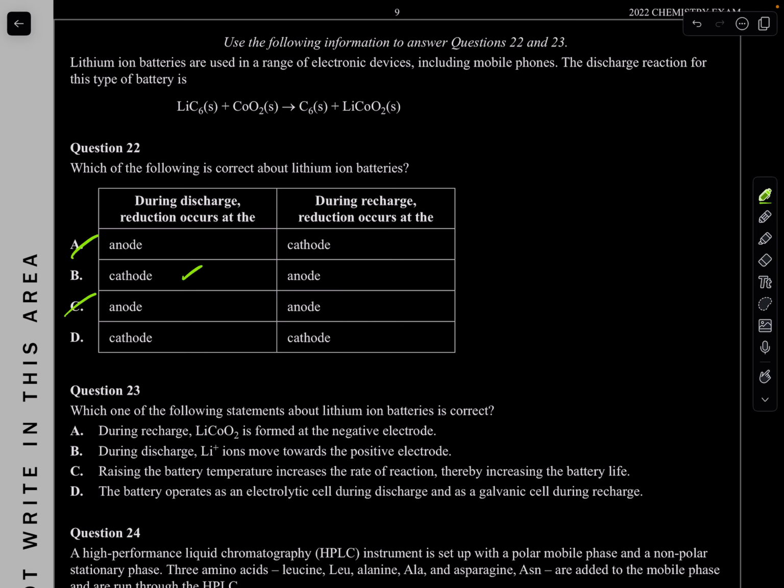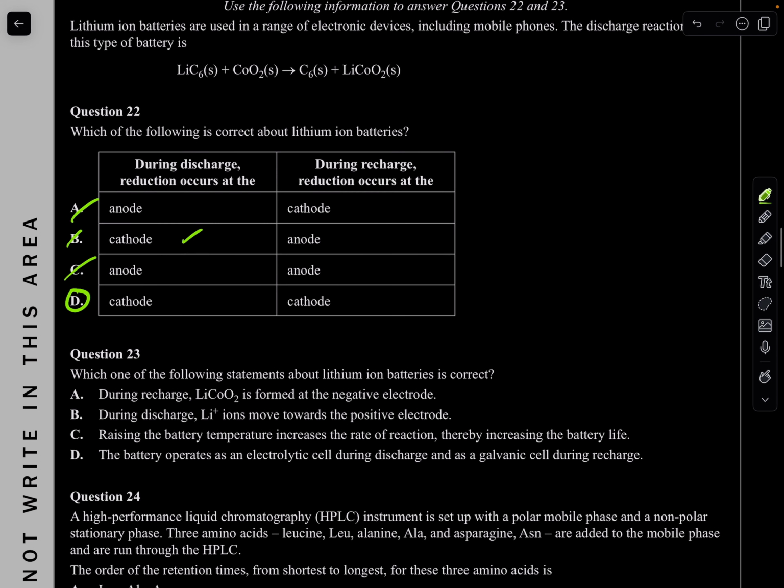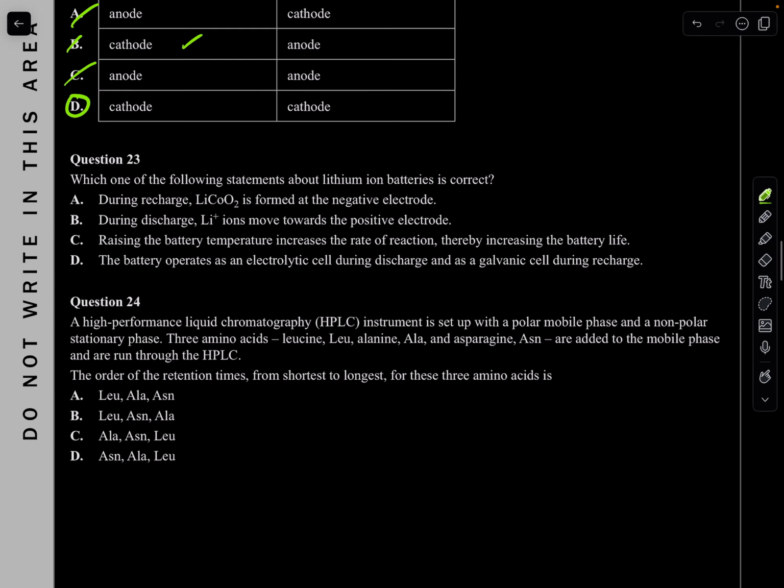And during recharge, reduction occurs still at the cathode. So D. Be careful with that. Remember, cathode, always reduction. That's it, for both. So easy.